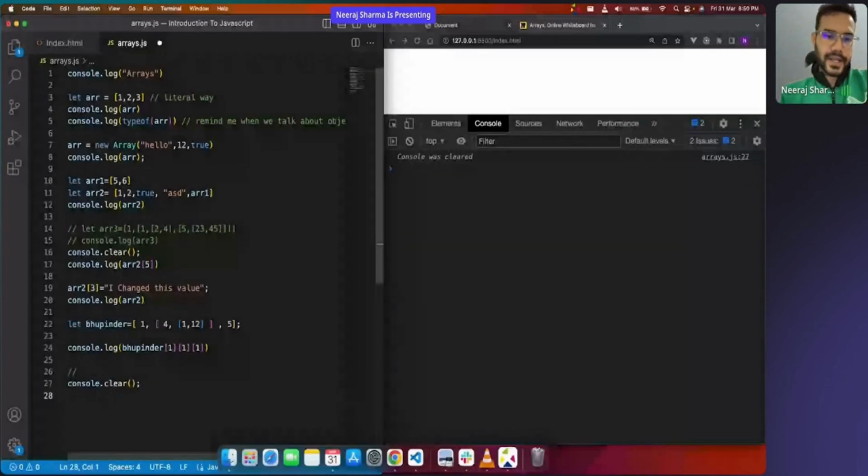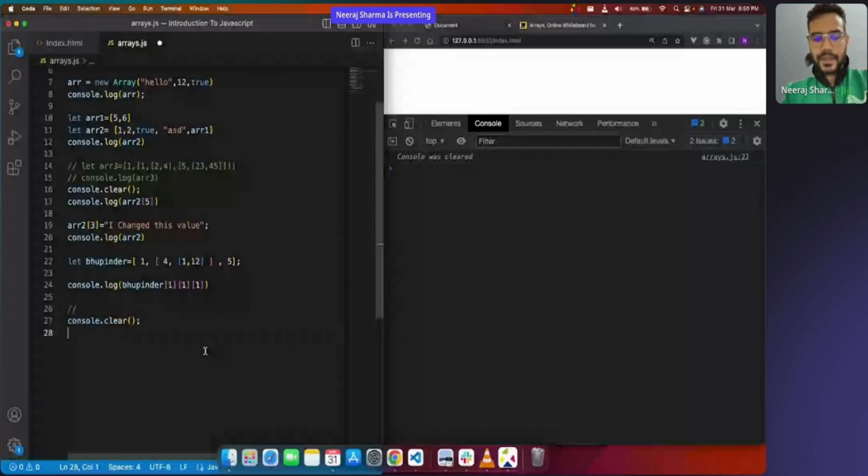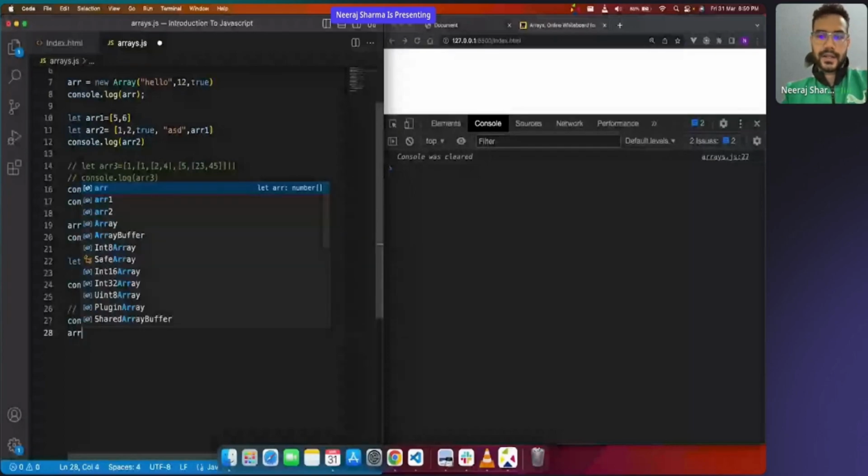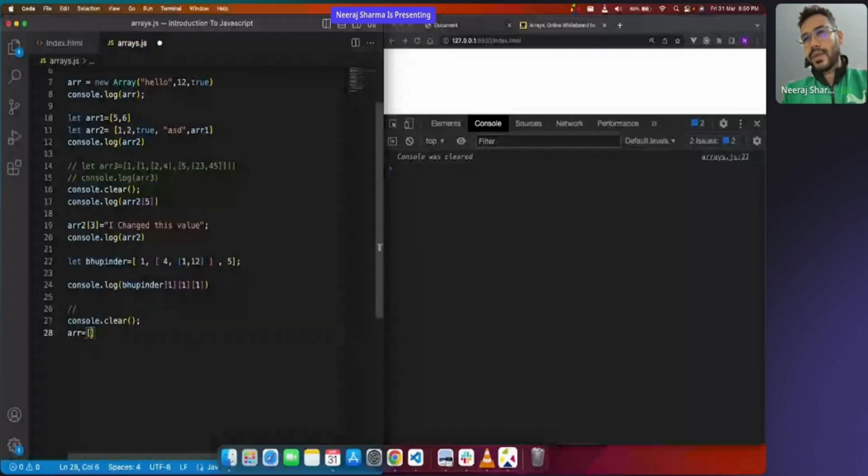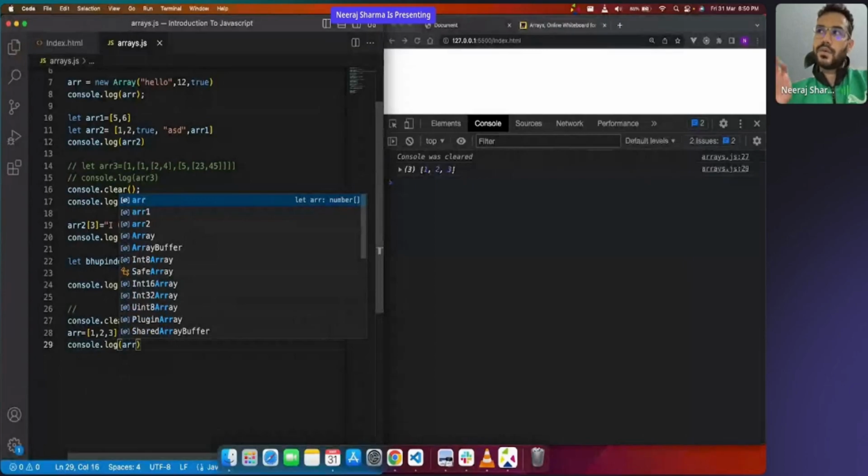Now let's create another array, same ARR. Every time I'm creating an array, 1 comma 2 comma 3, I am giving the value at the time of creation itself, right? So when we console.log this ARR, it is actually 1 2 3. Good.